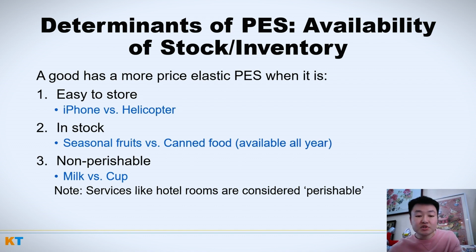Now, services like hotel rooms are considered perishable. In fact, any service like plane tickets or vacation packages is perishable, because once it's gone, right? If it's not booked today, then it's gone. I cannot have someone tomorrow book a vacation for today. Doesn't make any sense, nor should it, right? And so something like that is very inelastic.